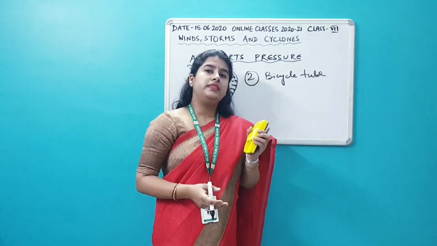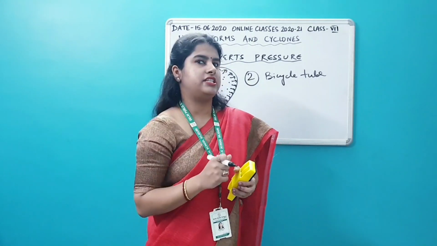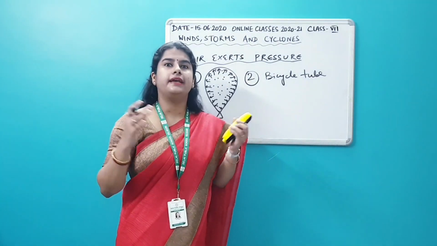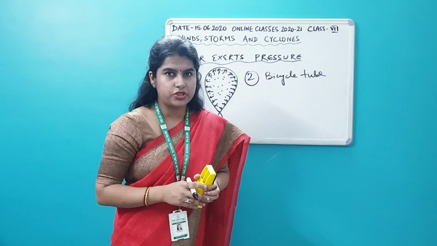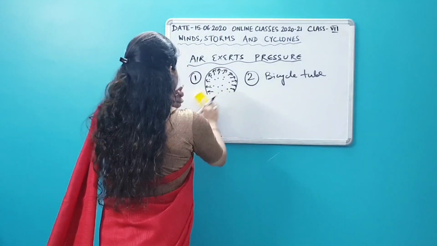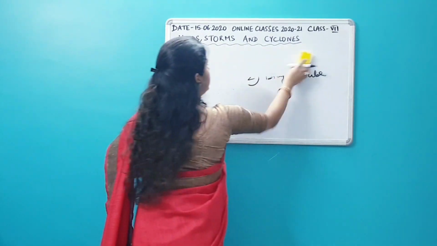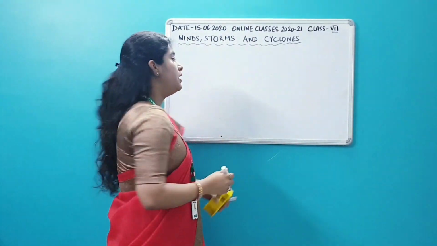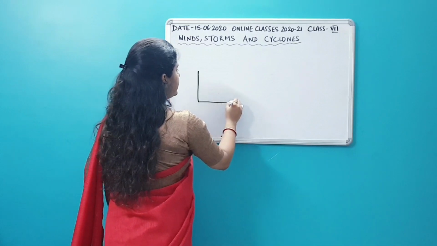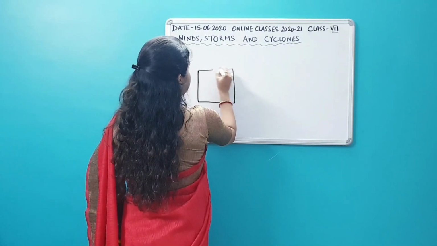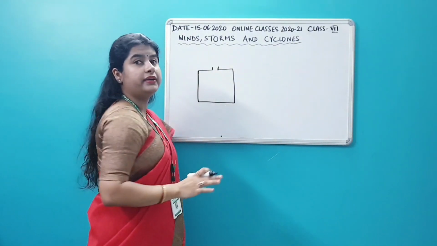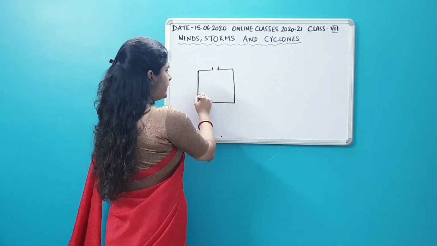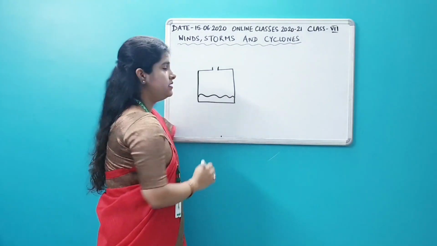Alright, with the help of an activity, I will show you how much atmospheric pressure is exerted on a particular object. Let us move on with the activity to show that air exerts lots of pressure. Suppose you take a tin can and keep the lid open. You have water inside the tin can.